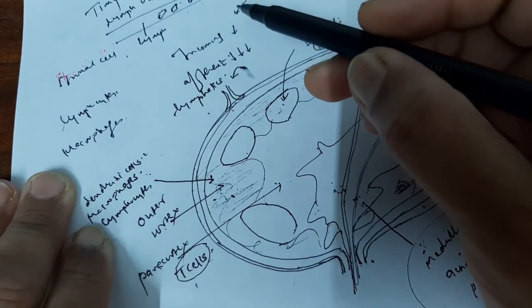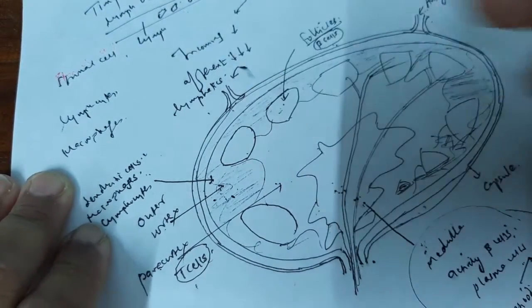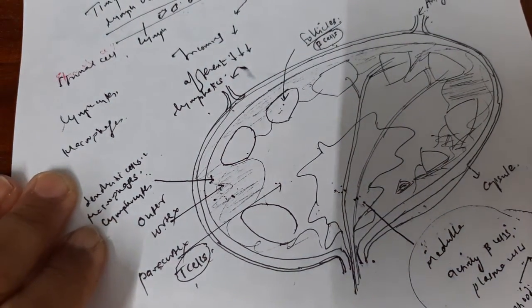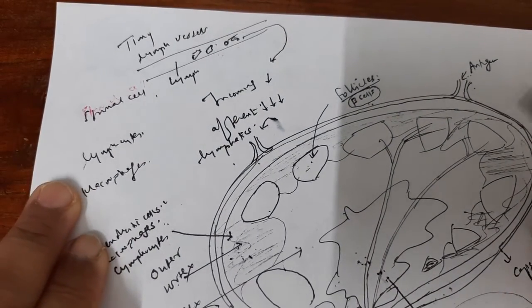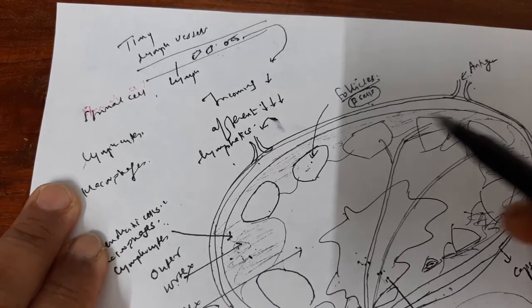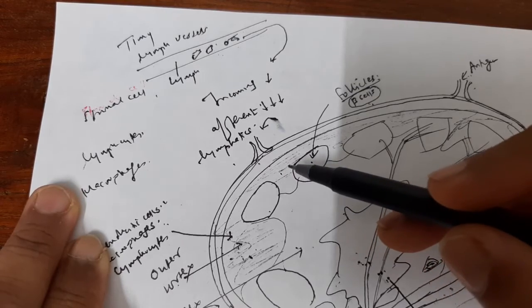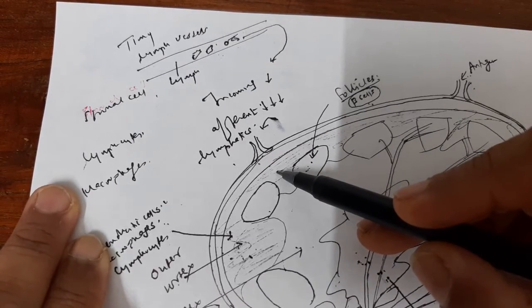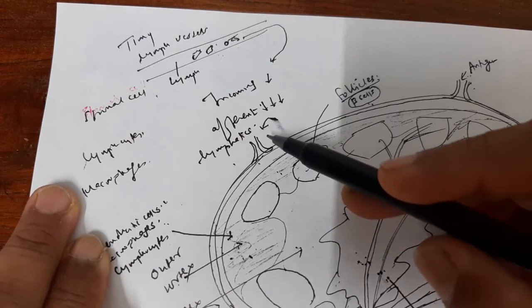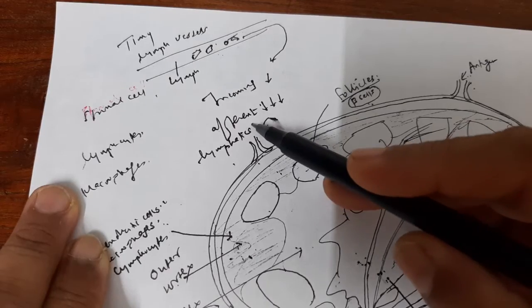Now, this antigen which comes from the infected cell enters first to the cortex, because the outer part is the cortex. Through what does it enter? Through the afferent lymphatic vessels. What is it termed as?